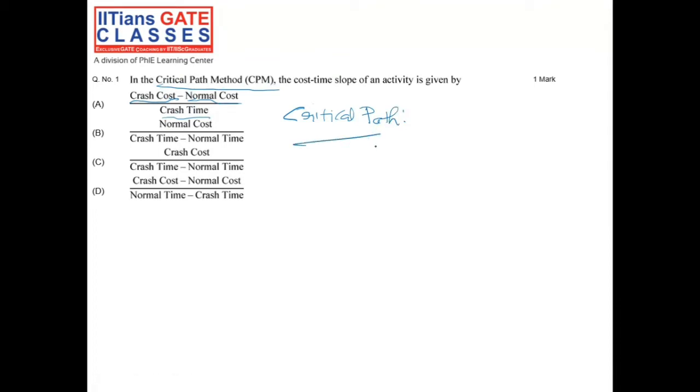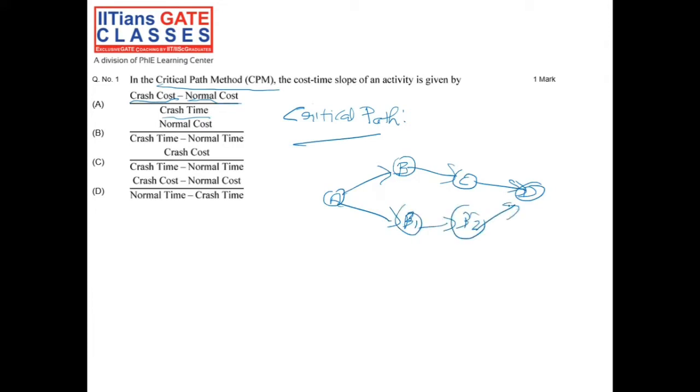So first of all, let's see what is critical path. So it is the maximum time consuming path from the first event to the last event in the network diagram. So let's say if you have any network diagram, let's say A to B to C to D, and you have some parallel activities as well here. Let's say some activity B1 and let's say B2, and finally you are reaching to D.